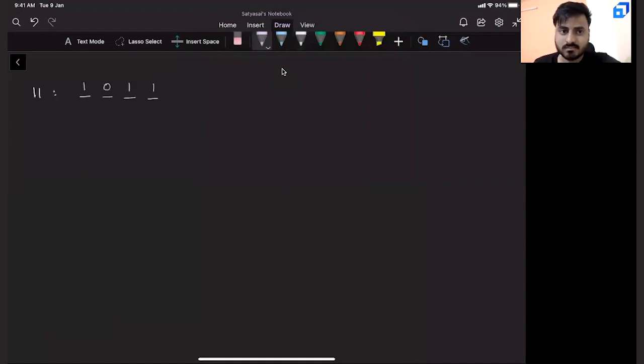Your immediate question is, how can you say it is correct? So let us check it out. This is the 0th bit, first bit, second bit, and third bit. In binary representation, for the 0th bit, what is the base value?